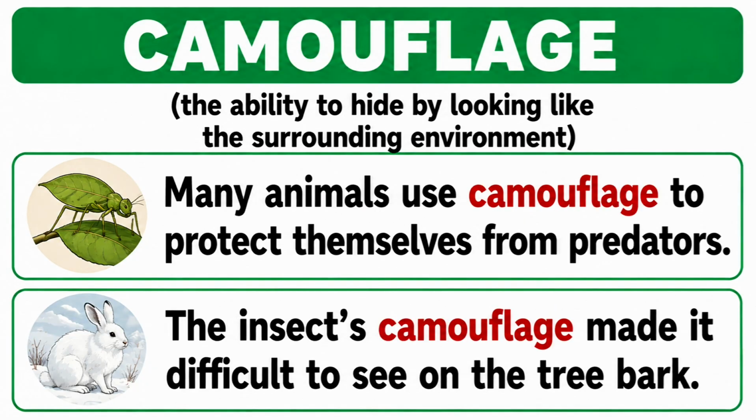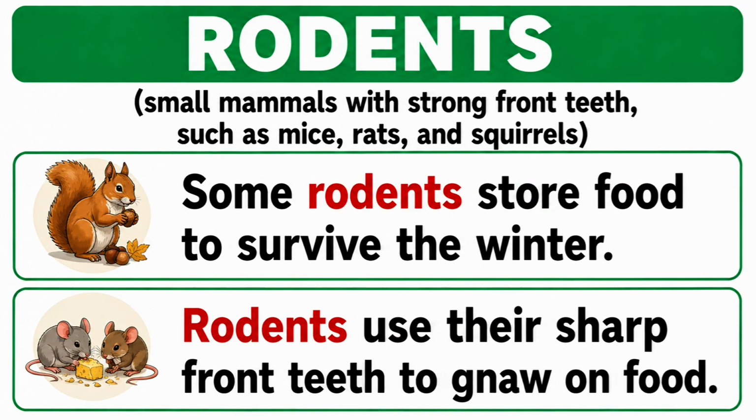Camouflage. The ability to hide by looking like the surrounding environment. Many animals use camouflage to protect themselves from predators. The insect's camouflage made it difficult to see on the tree bark. Rodents. Small mammals with strong front teeth such as mice, rats, and squirrels. Some rodents store food to survive the winter. Rodents use their sharp front teeth to gnaw on food.